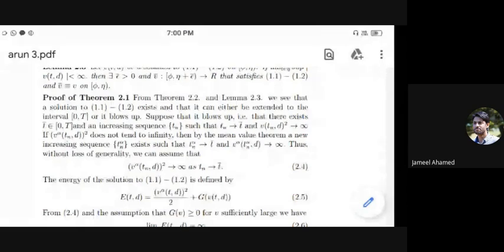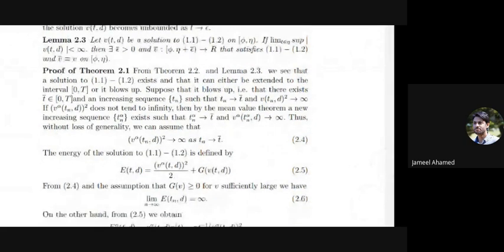If v raised to alpha of tn, d whole square does not tend to infinity, then by the mean value theorem a new increasing sequence tn raised to alpha exists such that tn raised to alpha tends to t bar and v raised to alpha of tn raised to alpha, d tends to infinity. Thus, without loss of generality, we can assume equation 2.4. The energy of the solution to problem 1.1 to 1.2 is defined by equation 2.5. By solving from 2.4 and the assumption g of v is greater than or equal to 0 for v sufficiently large,